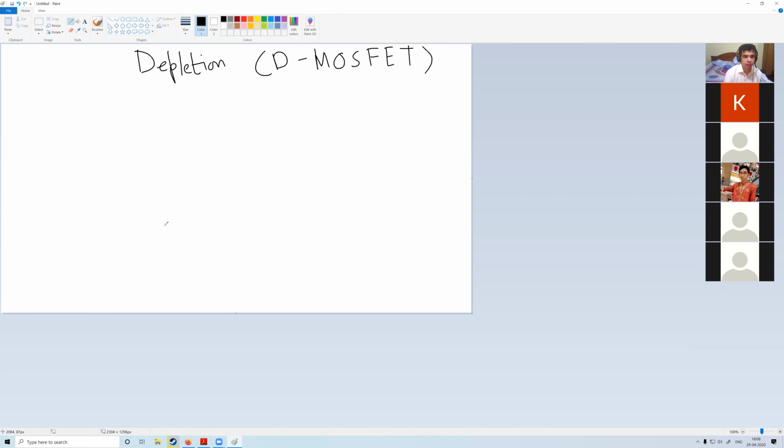For an N-channel D-MOSFET, it is initially grown over a P-type substrate. In some cases there is a connection for the substrate, given as SS. Here there is an N-type source.